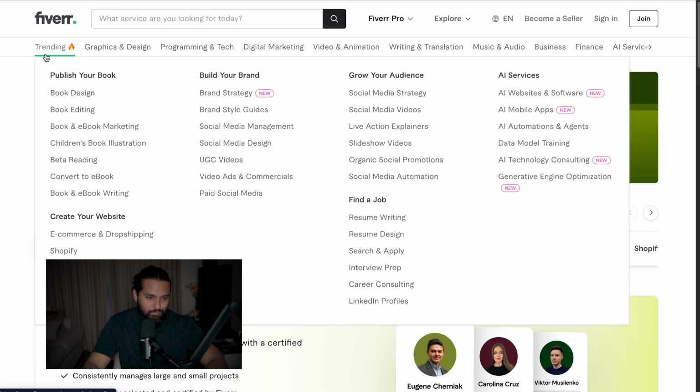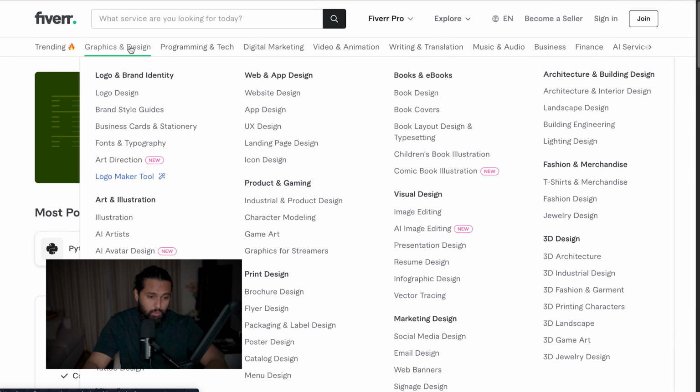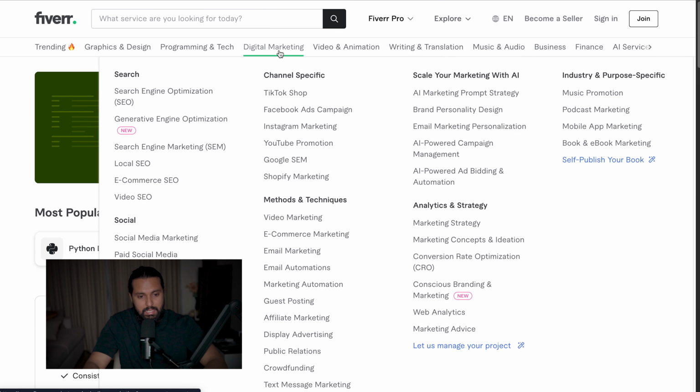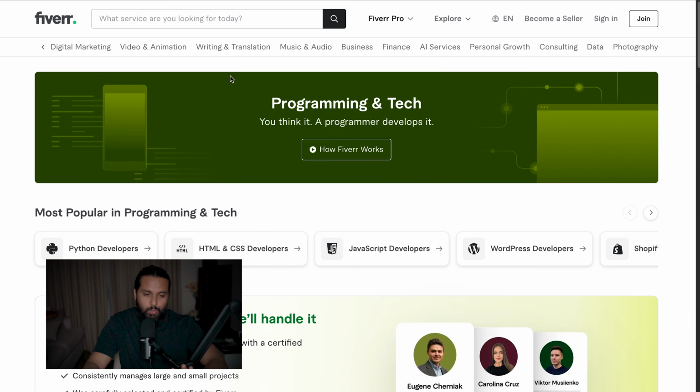They actually have listed a trending category. If you go to that trending category, you can find publish your book, create your website, e-commerce and drop shipping, Shopify, WordPress, build your brand strategy, social media management, and the list goes on. And there are a lot of categories that you can choose from: graphic design, programming and tech, digital marketing, video and animation, writing and translation. The list goes on. You can go through these lists and find a skill that you are really passionate about.